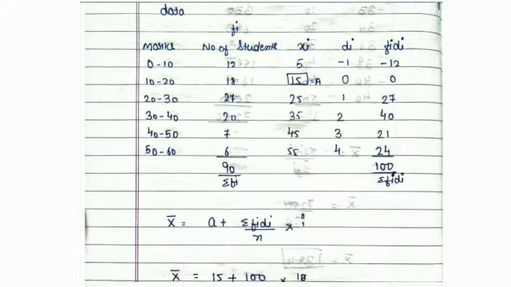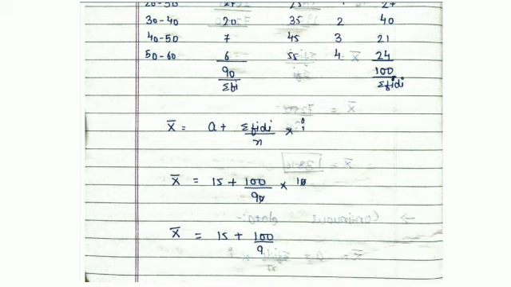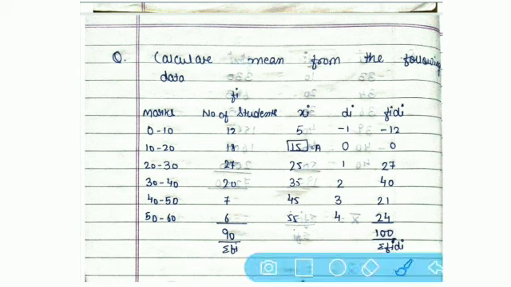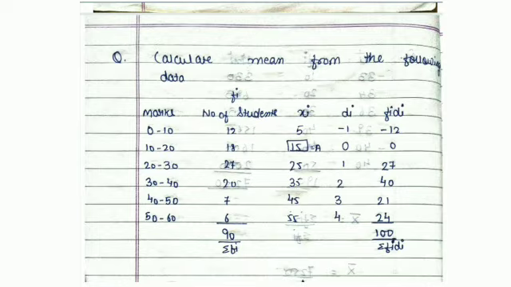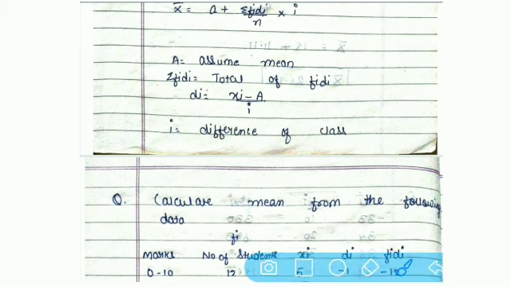Now only the last one thing is required to be defined, that is sigma fi di. So now let us count this sigma fi di. For that, first of all, we have to count di. Now, what is di? The di formula is, see, written over here, xi minus a divided by I. x जो आपका x होगा वो minus a, that is your assumed value, divided by I, that is your class difference. So di equals xi minus a divided by I.